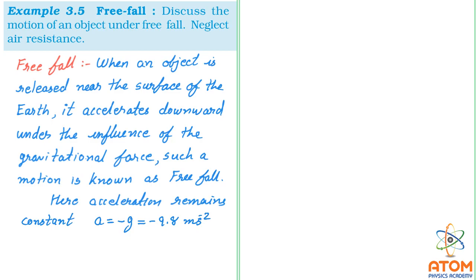And also we can write that the initial velocity is always 0. V0 is equal to 0, because as I said, you have to release it, not throw it. If you throw it, then the initial velocity will not be 0, and then it doesn't become a case of free falling.